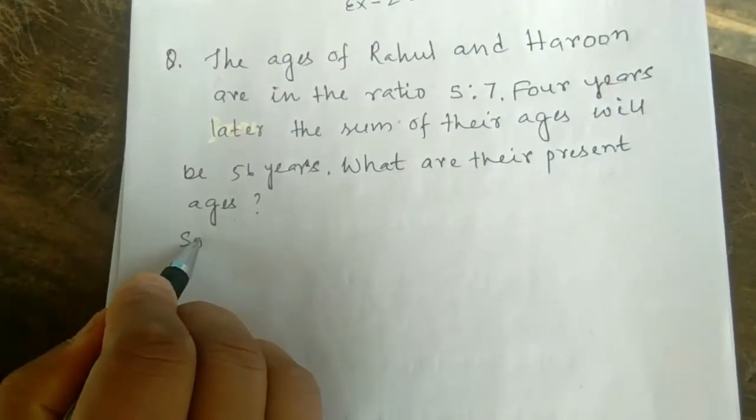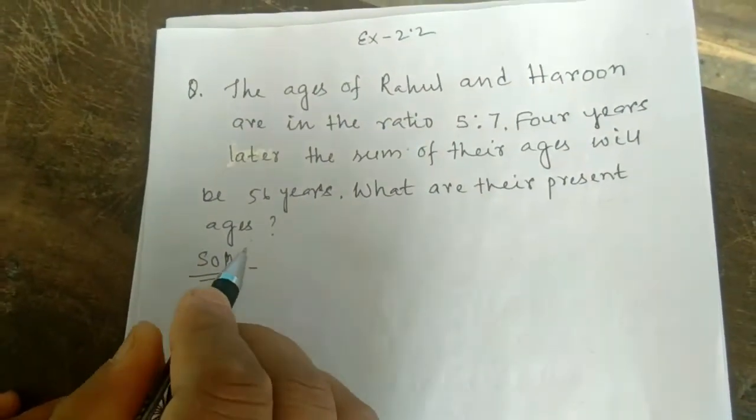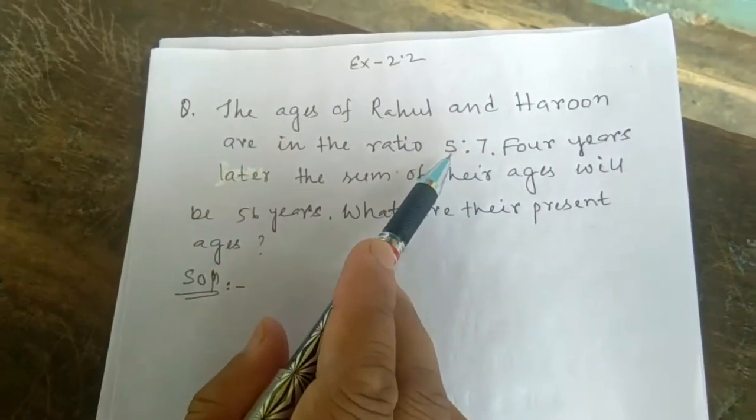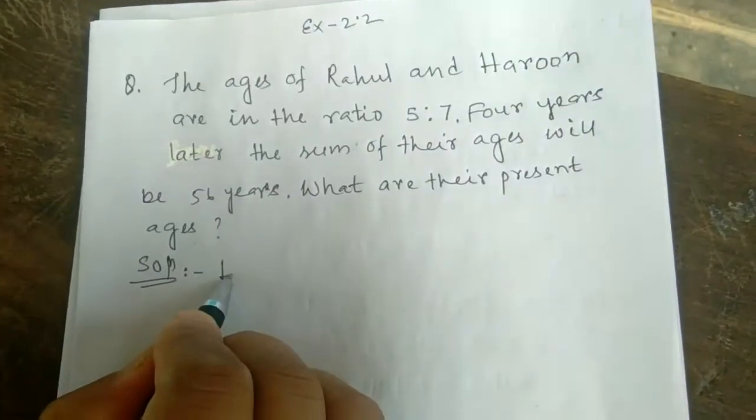So how to find? We don't know what their present ages are, and the ratio of their ages is given. Whenever ratios are given, you have to take x. So first you take the present age like this.